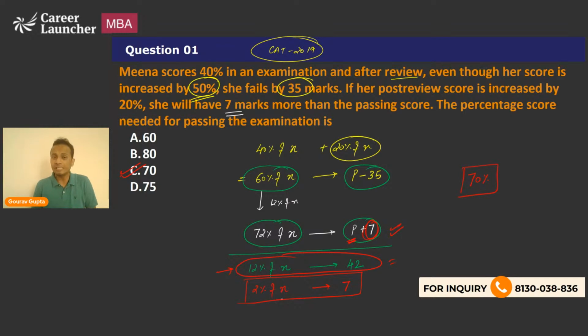Now it's not a coincidence that both these numbers are divisible by 6. No, this is what they wanted us to perform. All right. And this is how you can save good amount of time in the calculations. Okay. So adapt these techniques and you will be able to make a room like we were talking about. You will be able to make the room for those difficult questions towards the end of the section.